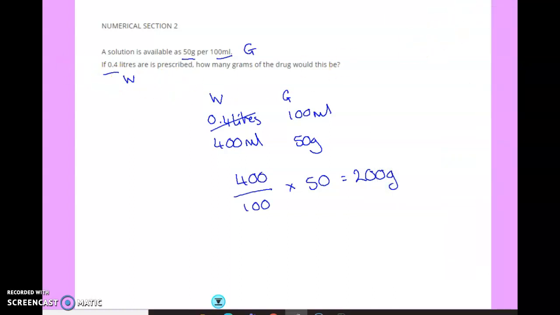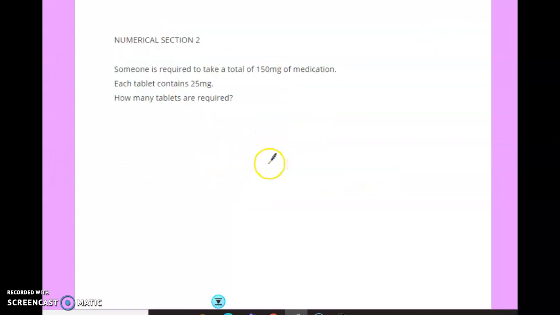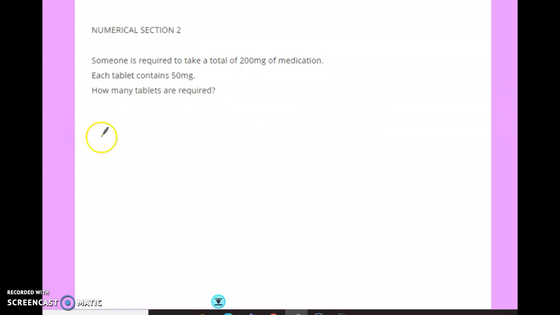Okay. Next drug calculation, then, is tablets. So we've got somebody who's required to take a total of 150 milligrams. Each tablet's 25 milligrams. So we'll do 150 divided by 25, which gives us 6 tablets. Very similar this time, 200 milligrams of medication. Each tablet is 50. We'll do 200 divided by 50, which should be 4 tablets.